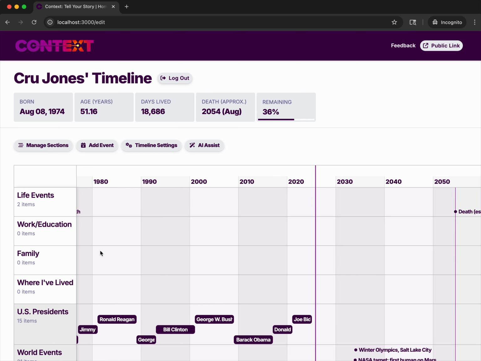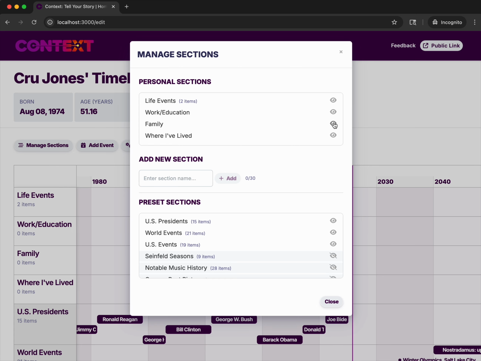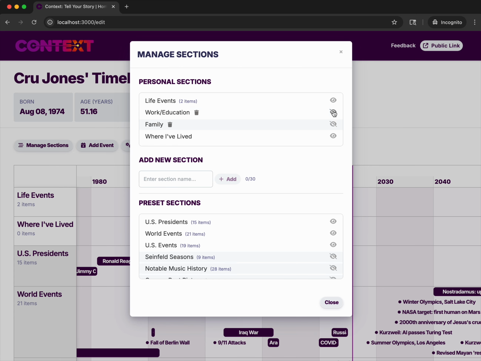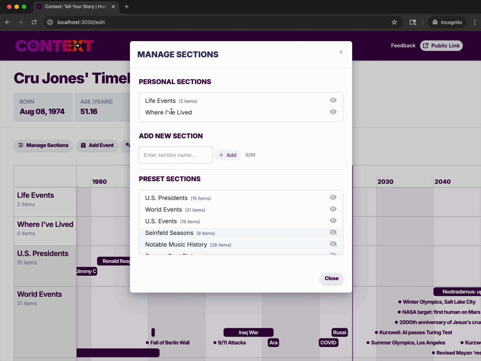Okay, so yeah, so let's go in. So Crew had a rough family. He didn't really have a job, or he missed his tests. So I'm going to delete these. Once I hide them off the timeline, I can delete them. If they're empty, they just delete. If there's an event in them, I cannot just instantly delete. I have to get a confirmation prompt. But in here, I'm going to put BMX, we'll say.